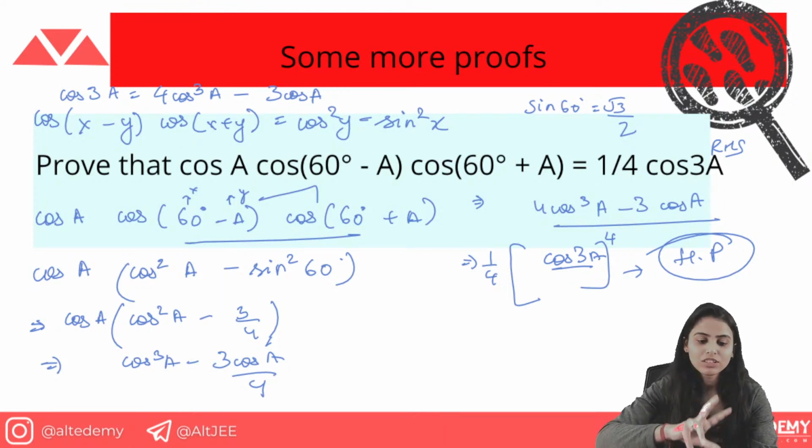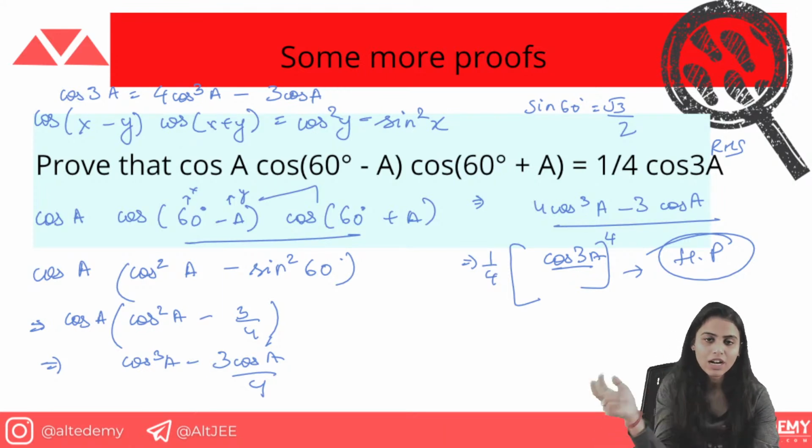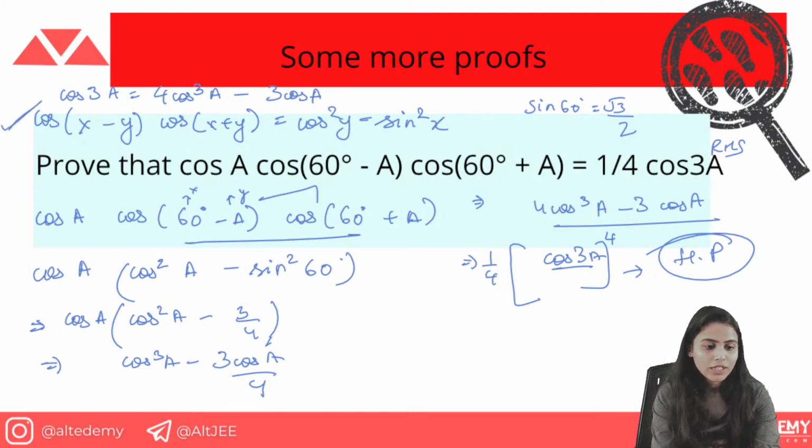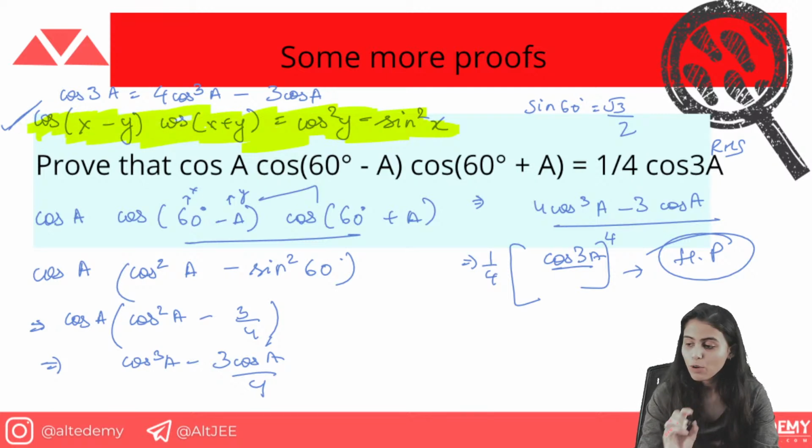Firstly, you will choose in which two terms you are going to start your work, which will make your work easy. Then you are going to find out which formula is being used here. In this scenario, the formula used was this one. For reference, you can see this highlighted formula. That was cos(x − y) cos(x + y), which is basically cos²y − sin²x. So this formula was used. Now I hope you have understood this.